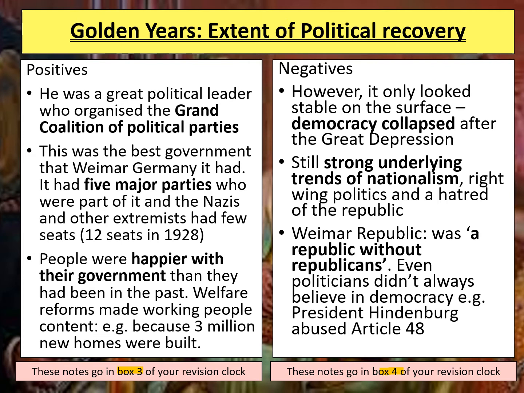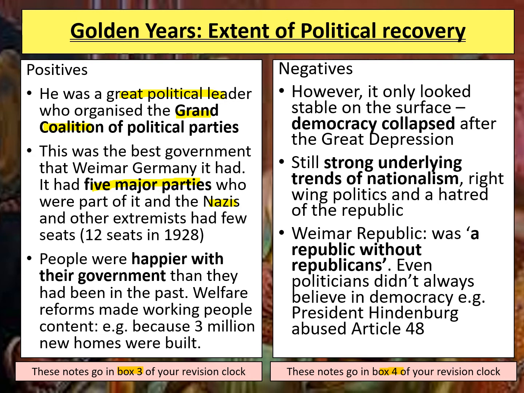Not only that, but Stresemann was a great political leader who was able to organise the most effective coalition they ever had, called the Grand Coalition of Political Parties, and this was around between 1928 and 1930. In this coalition, they had 5 major parties working together and cooperating under the leadership of Stresemann and also a man who was Chancellor called Müller. As a result of this, groups like the Nazis and other extremist parties found it very difficult to get support because people felt that their government had become more effective.